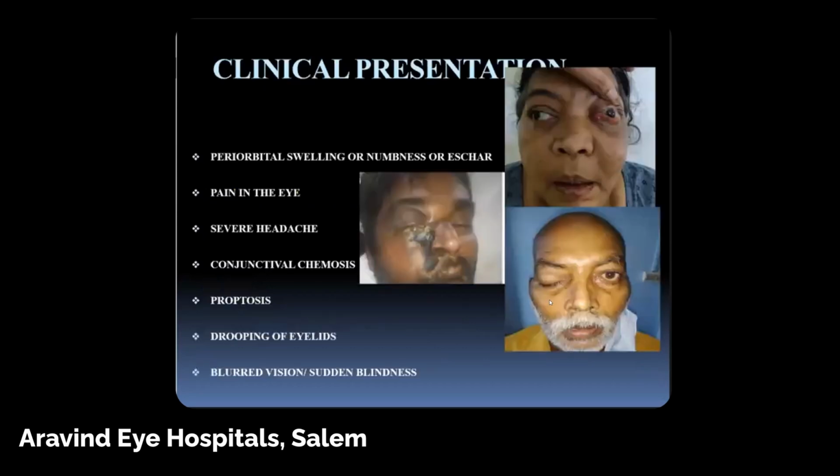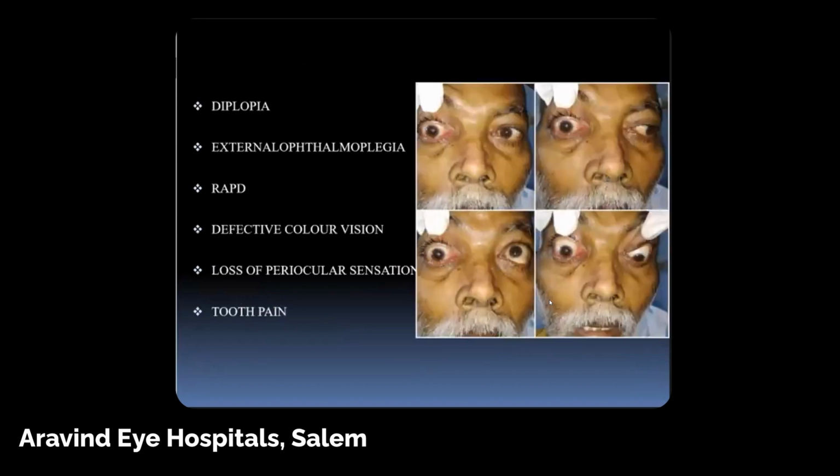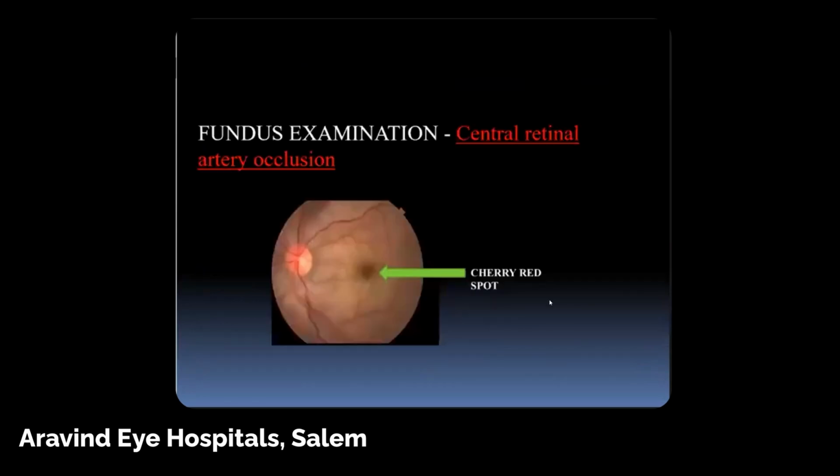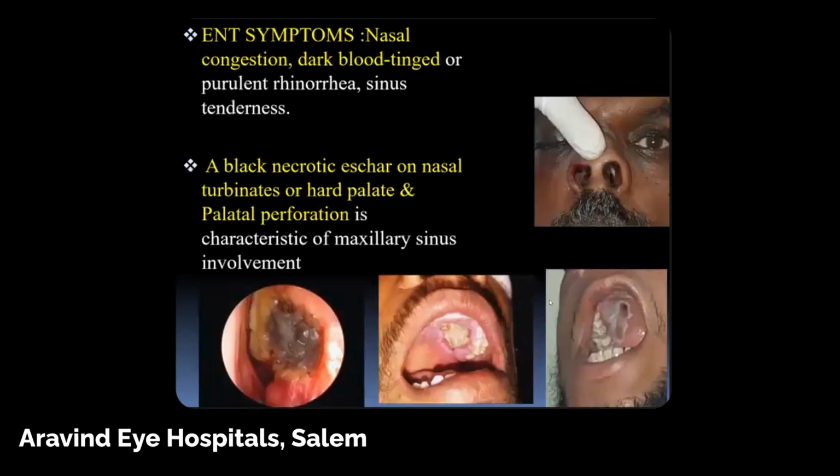They present mostly with periorbital swelling, here as you see, or numbness with eschar, pain in the eye, and severe headache, conjunctival chemosis, and you can see this eschar formation and proptosis, drooping of the lids here, and also blurred vision or sudden blindness. Diplopia, external ophthalmoplegia, RAPD, again the same as any tooth pain, periocular sensation decrease. And on fundus examination, always look for CRAO, as in most patients the sudden loss of vision is because of CRAO.